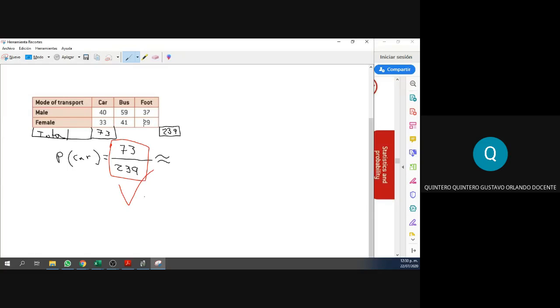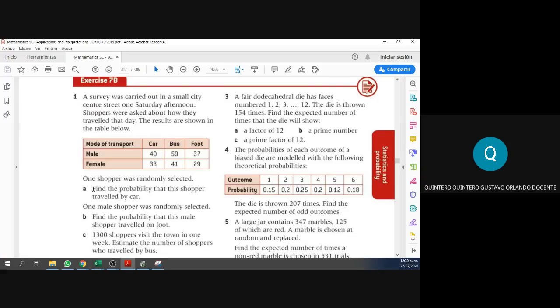This is a good answer. We can leave it like that if you want to. But I want to change it to a decimal. 0.30. 0.31 maybe, if you round. Yes, 0.31. All right. Do not forget to round, please. 0.31. Beautiful. That is the first question.